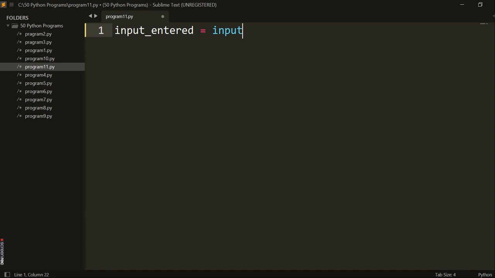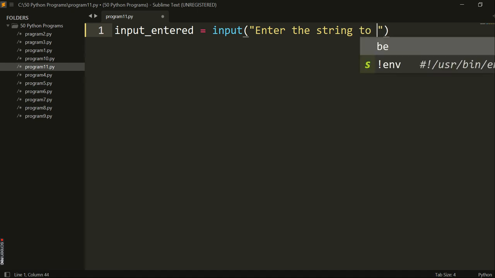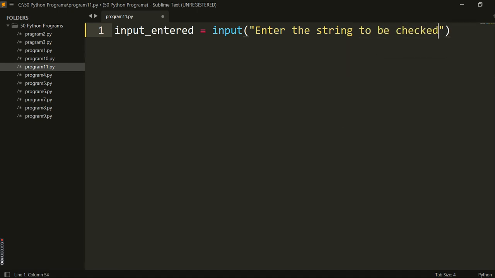As I have discussed in numerous videos, if you take the input from the user, it will by default be in string format. So we pop up a message to the user: enter the string to be checked.